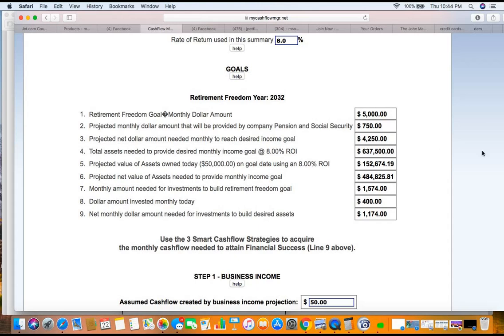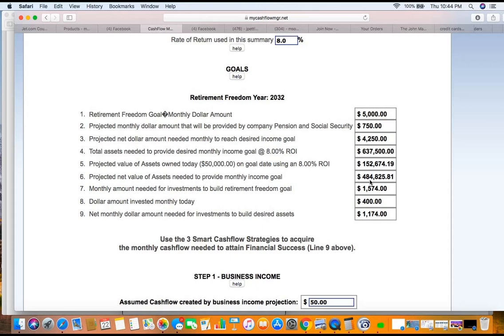Okay? Now, how much are you going to get from this other stuff? You put it in there. Now, how much have you saved? How much have you invested? Boom, it's here. Now it's going to grow to this. We minus this from the total. Now we got 484. This is our deficit. We've got to figure out how we get that.